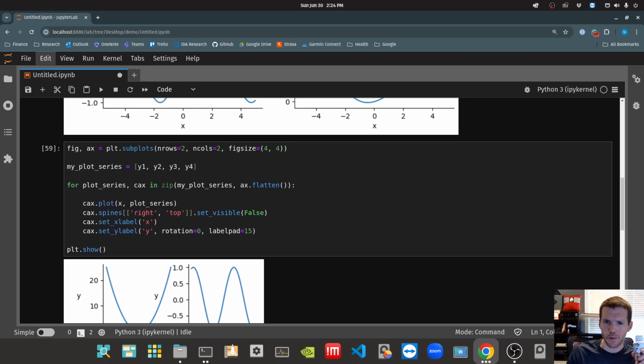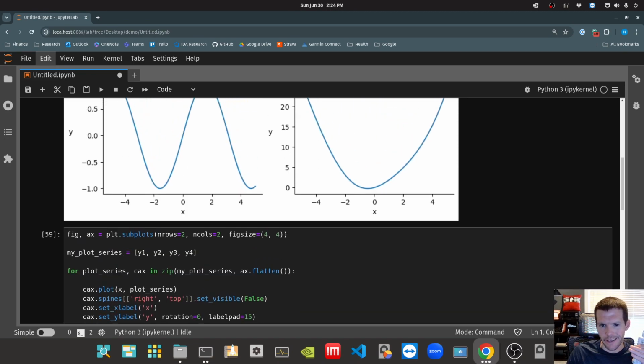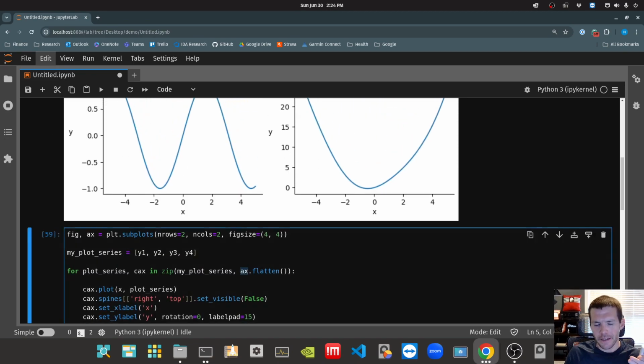All right, so again, once you understand the type and dimension of what matplotlib returns back as AX is going to be dependent on how you specify your rows and columns, it's a lot easier to work with. So in this case, I've got more than 1 row and more than 1 column. Well, it's returning a numpy matrix, and I just figure out what that dimension is and figure out how to work with it.